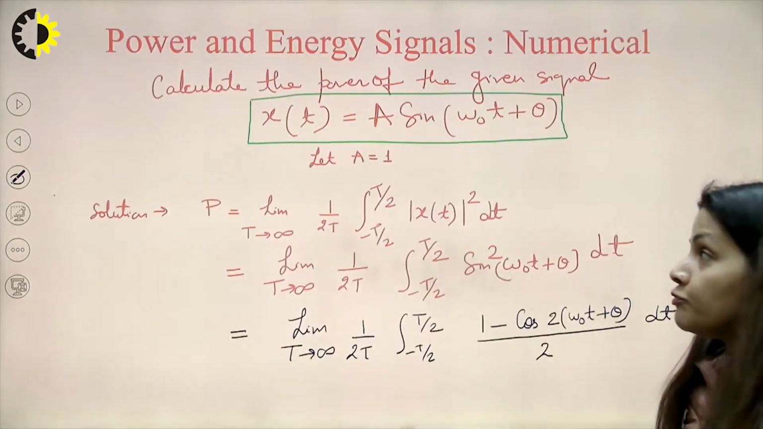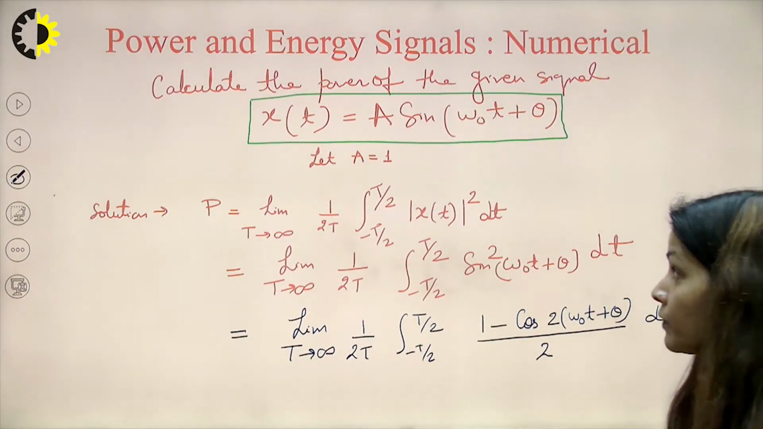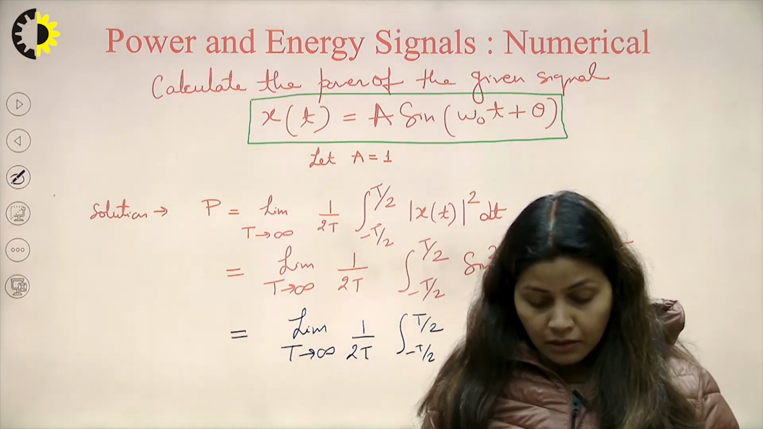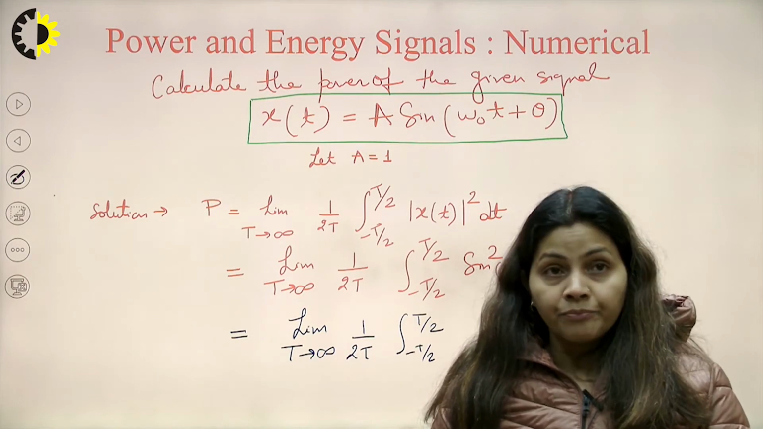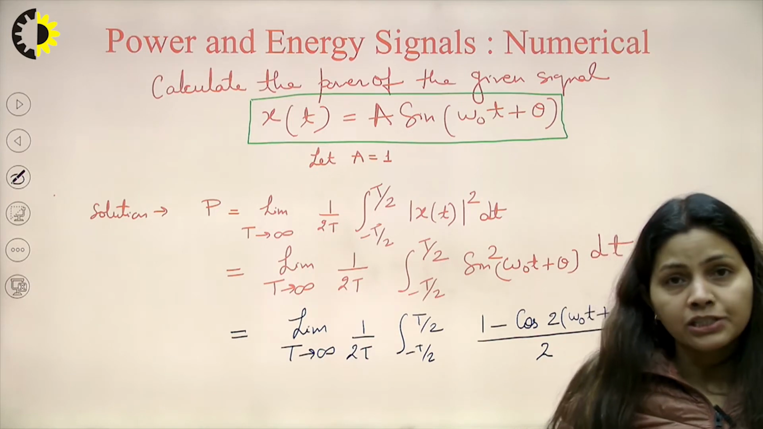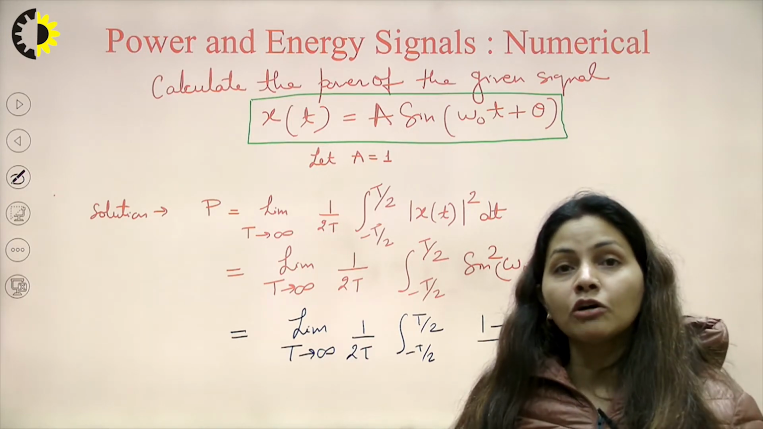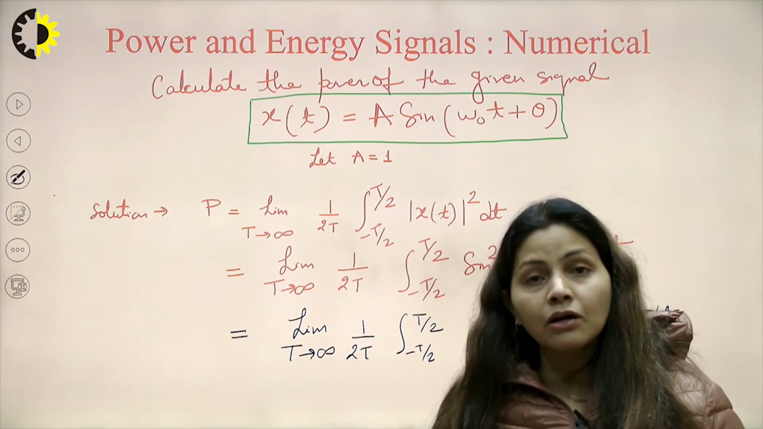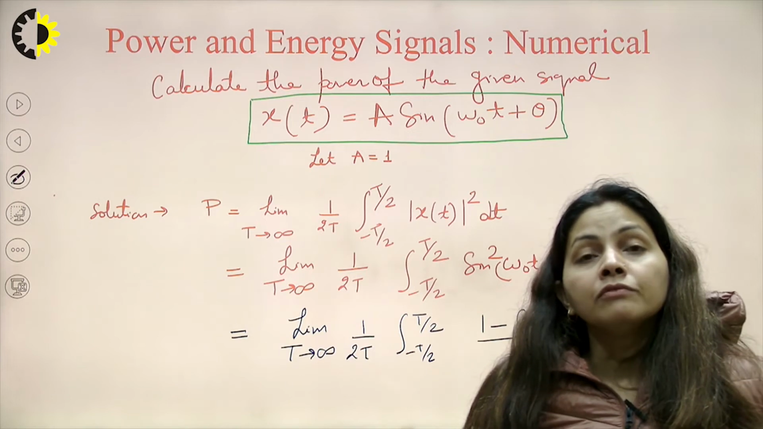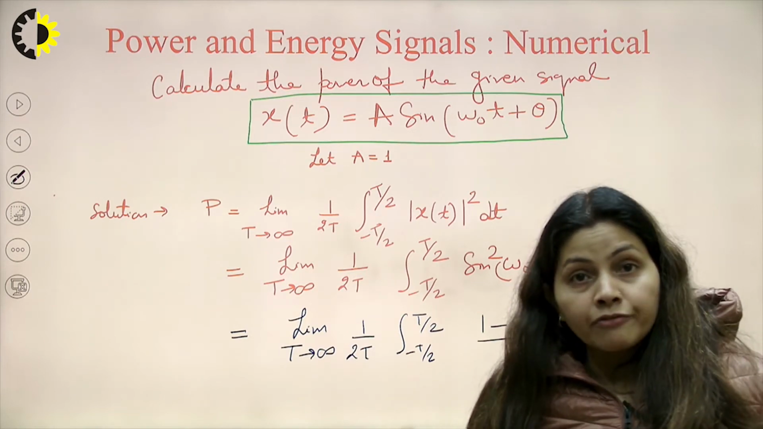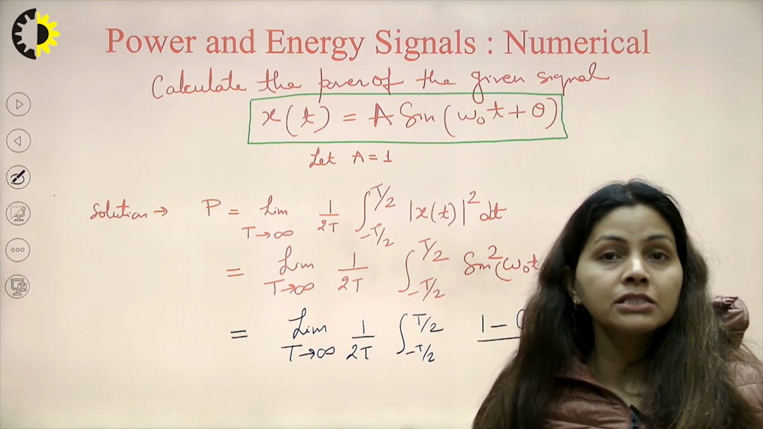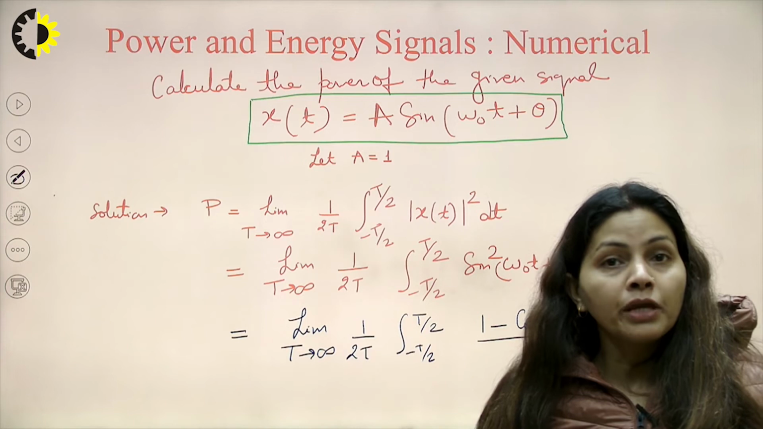Now, coming to a few examples, let us say I am given one signal, that is x(t). x(t) is sin(omega naught t plus theta), let us say A is equal to 1. So, sin(omega naught t plus theta) is a continuous signal. Now, we are required to calculate the energy in this given signal, assuming A to be 1.